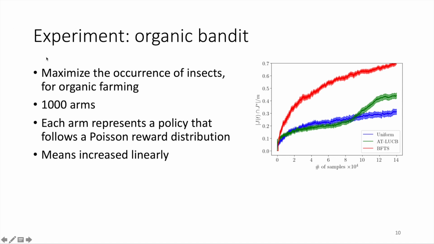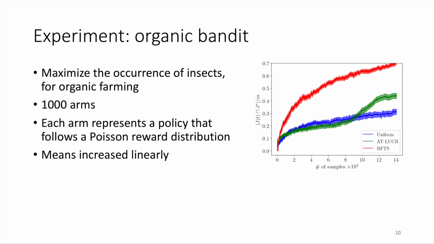Now, the third experiment is a new experiment that we introduced, really with the intention to be a very challenging environment. It's what we call the organic bandit. This bandit maximizes the occurrence of insects to enable organic farming.